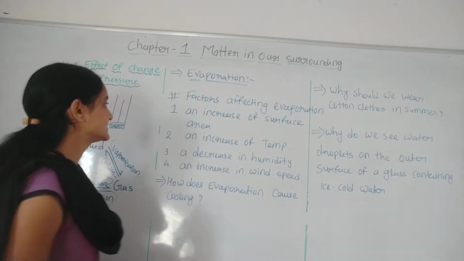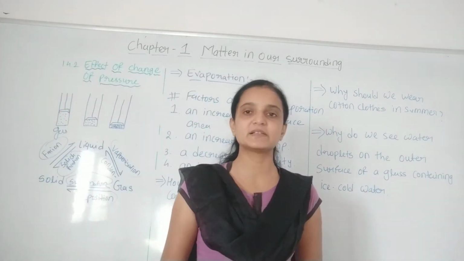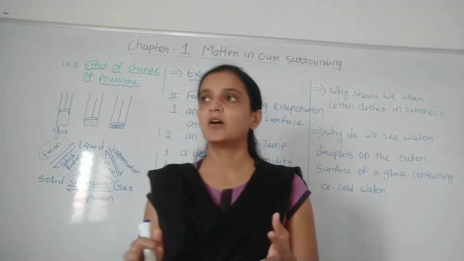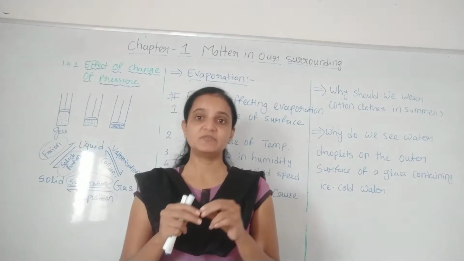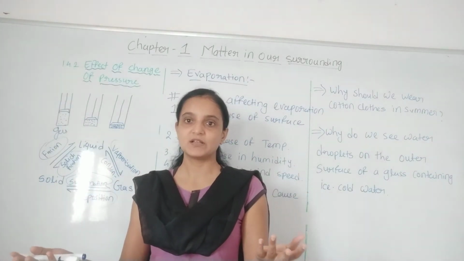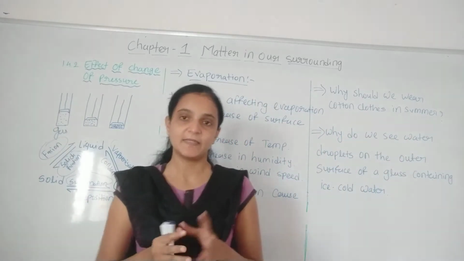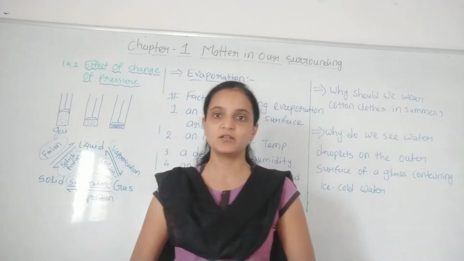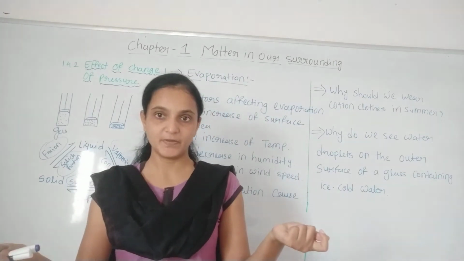So first factor, let's see. First is an increase of surface area. Suppose you increase the surface area, then what happens? The evaporation rate is going to increase. See, while your mother puts clothes out for drying, obviously she will separate them. She will open up the clothes, not folded clothes. You have never seen rubbed clothes or folded clothes put for drying, right? It does not happen. First of all, the clothes will be opened up and then put for drying.